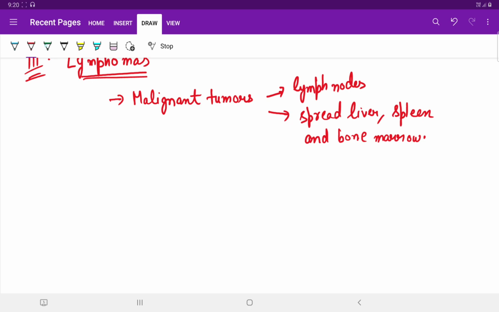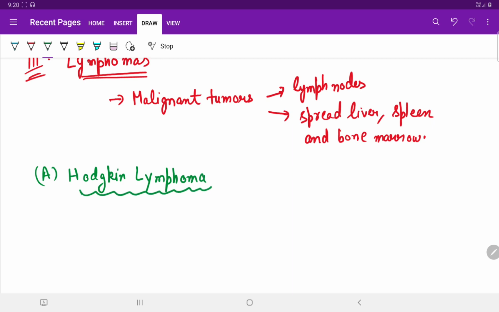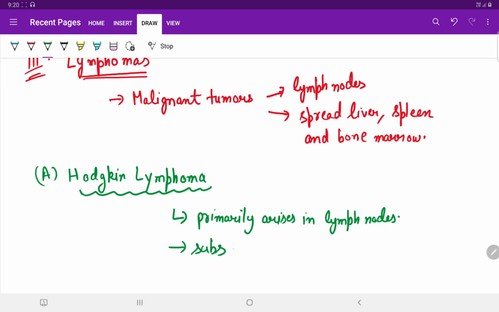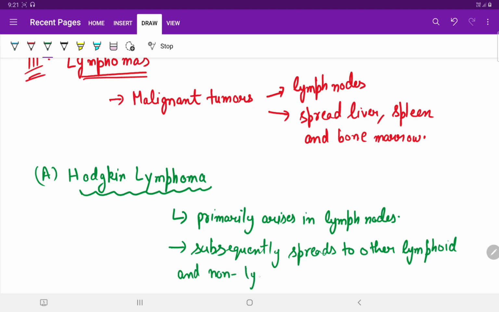Number one is Hodgkin lymphoma. It primarily arises in lymph nodes and subsequently spreads to other lymphoid and non-lymphoid structures.